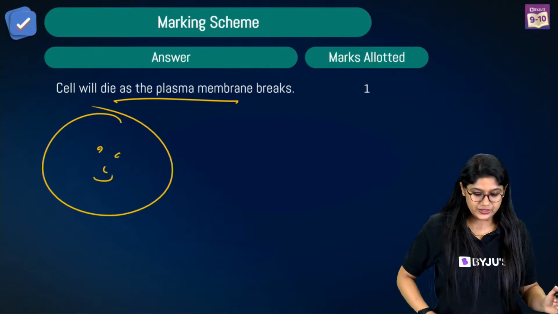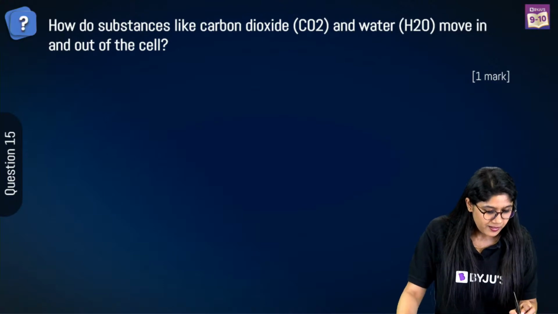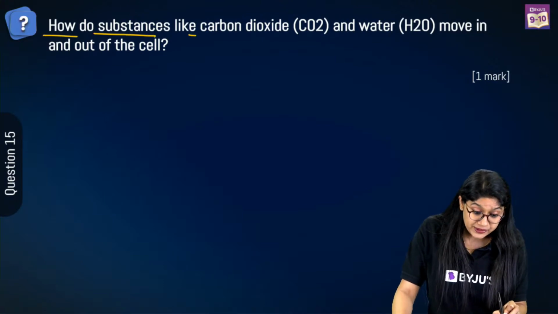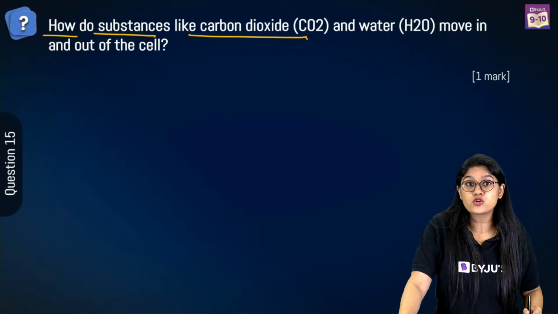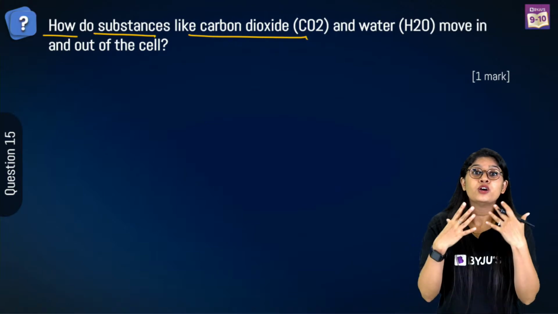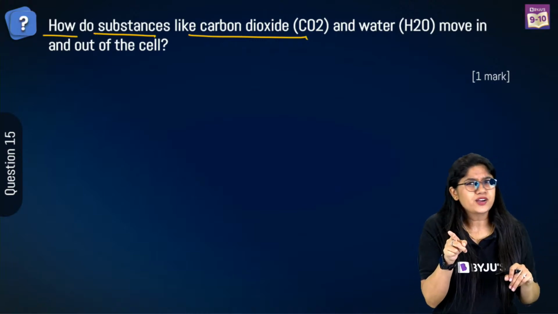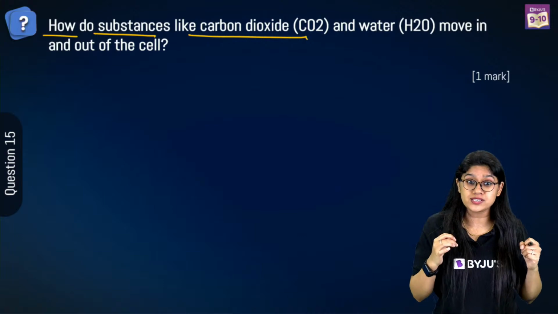Very good, everyone. Next question. How do substances like carbon dioxide and water move in and out of the cell? Very interesting question. We have discussed the different phenomena and processes that happen, but how is the carbon dioxide moving in and out, and how is the water?